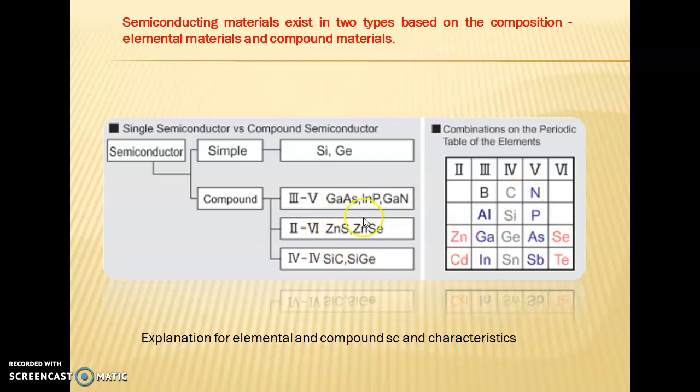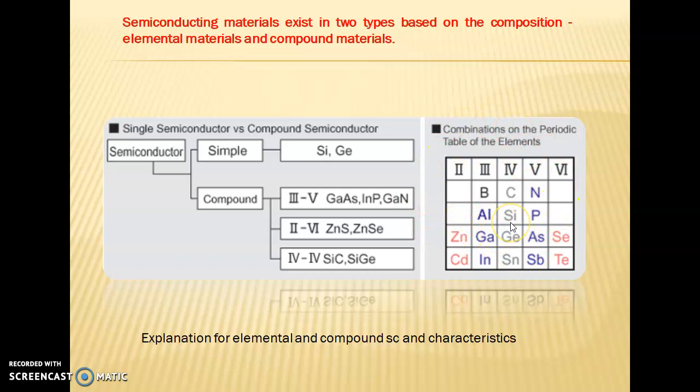So this one is zinc sulfide. See here, zinc is from second, selenium is from sixth. Sorry, this is 2,6 semiconductor. So this is a combination of 2,6 semiconductor, 3,5 semiconductor, 4,4 semiconductor. So you can compare this table.